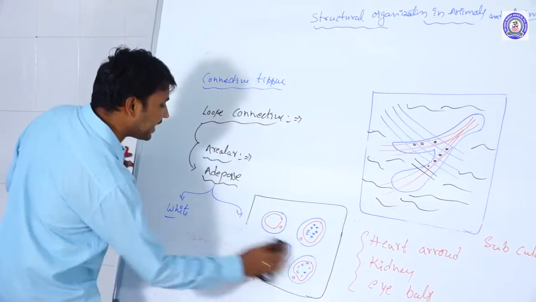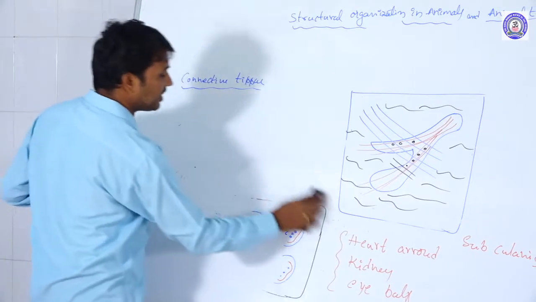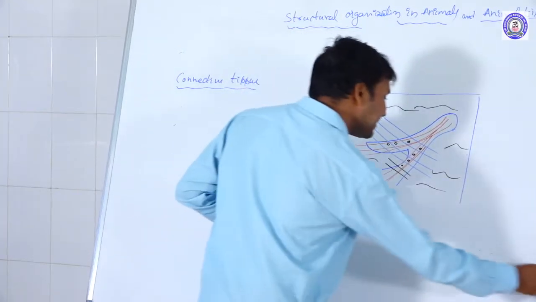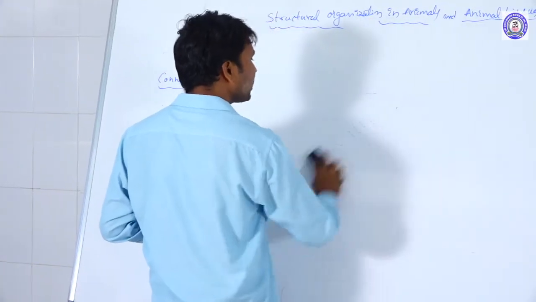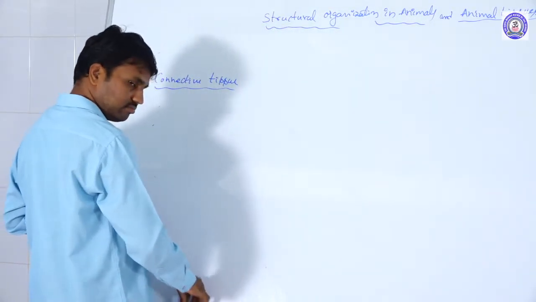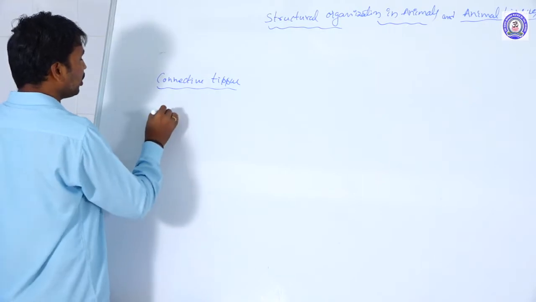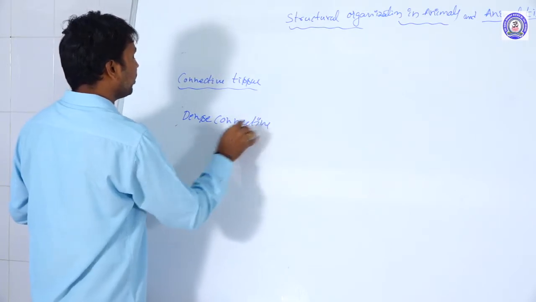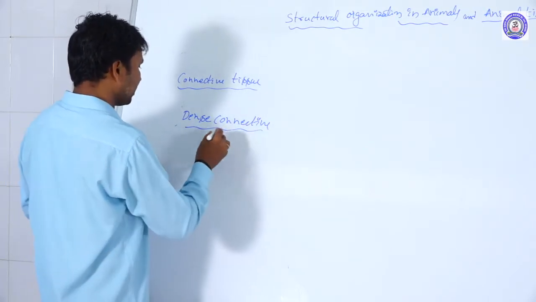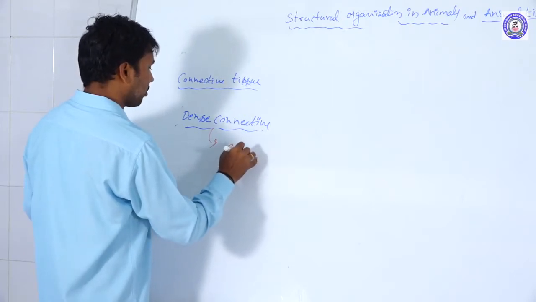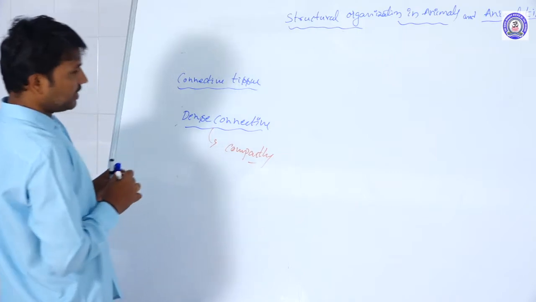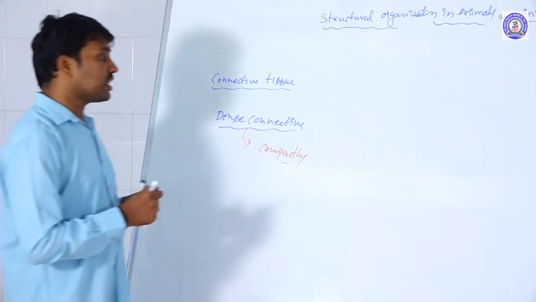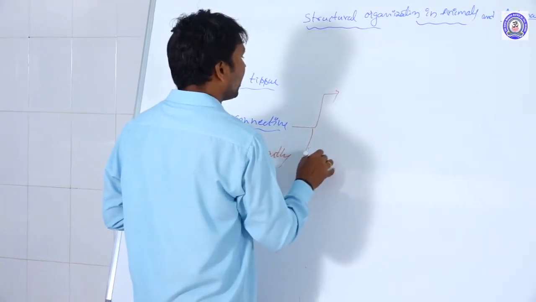Next one, the dense connective tissue. The name itself explains that the connective fibers are arranged compactly, densely, closely. In loose connective tissue, connective fibers are arranged freely, loosely. But in dense connective tissue they are arranged compactly. That is why it is called dense connective tissue. Again, dense connective tissues are of two types, regular and irregular.